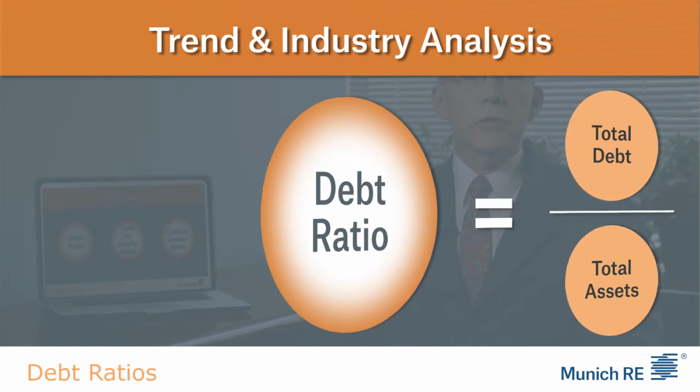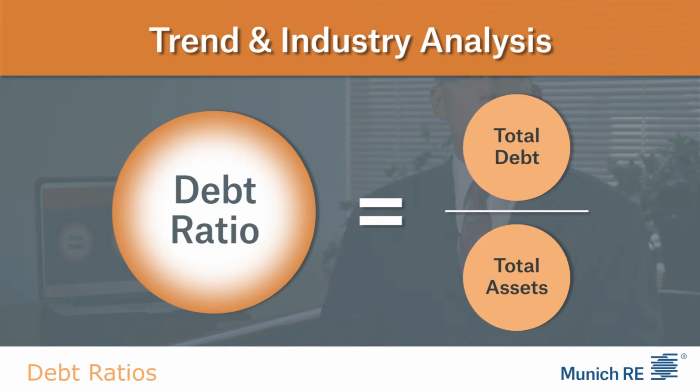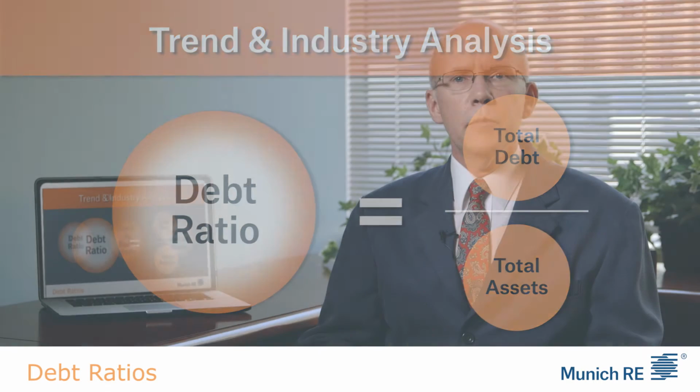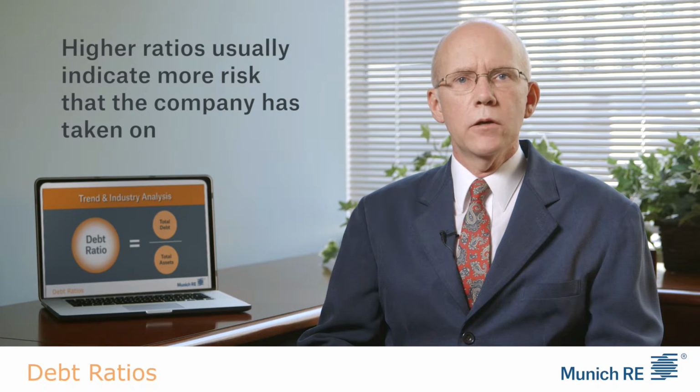First, we'll start with debt ratio. The debt ratio compares a company's total liabilities or debt to its total assets. In so doing, it shows how much a business relies on debt to finance assets. In general, the higher the ratio, the more risk the company is viewed to have taken on. A lower percentage indicates conservative financing with less dependence on leverage and a stronger equity position.